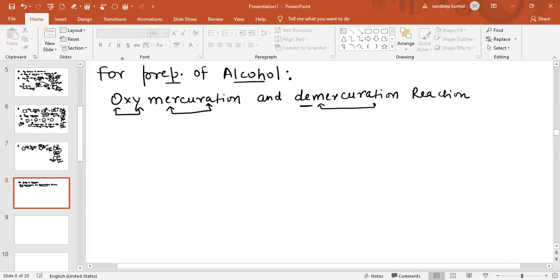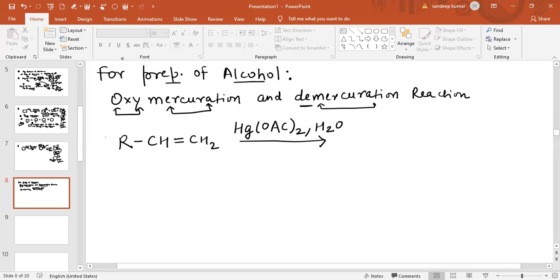So what are the reagents we use in this reaction? In this case also we will use alkene as one of the reactants. If the question is given like this, RCH double bond CH2, we use Hg(OAc)2 as a reagent, and water is also used.